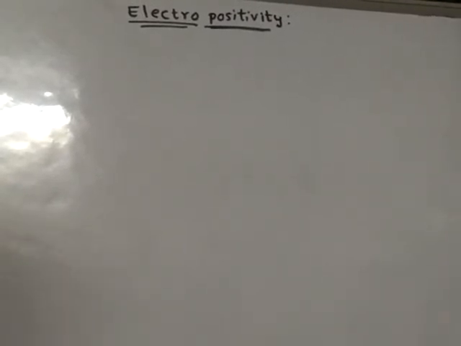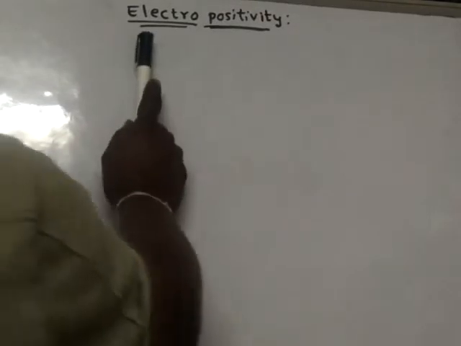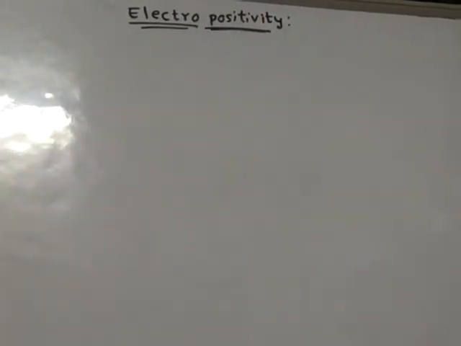Right. We will learn the next atomic property, or periodic property, known as electropositivity. What is electropositivity?